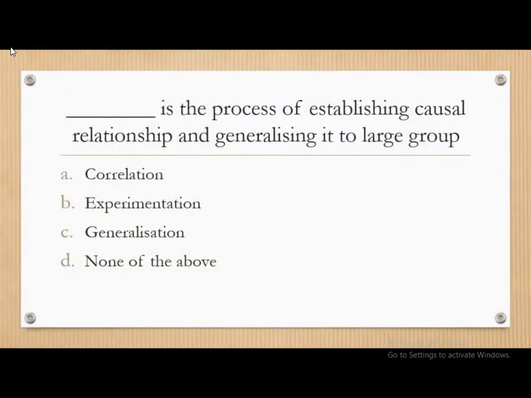Moving on, dash is the process of establishing causal relationship and generalizing it to a large group. The options are correlation, experimentation, generalization, none of the above. Students can pause the video and think of a correct answer, and in the next slide you can check your answers. The correct answer is experimentation. Experimentation is the process of establishing causal relationship and generalizing it to a large group.